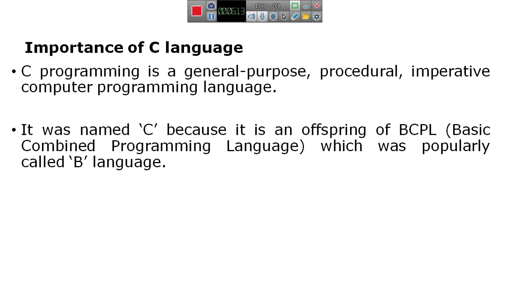C language is the combination of features of BCPL and B language. BCPL stands for Basic Combined Programming Language, and the B language was developed by Ken Thompson.